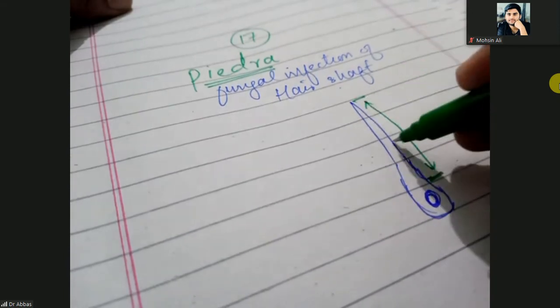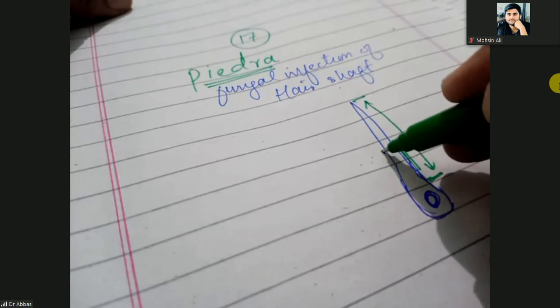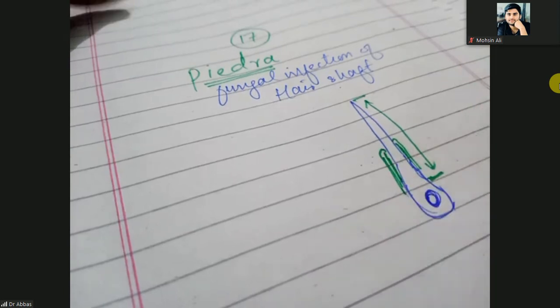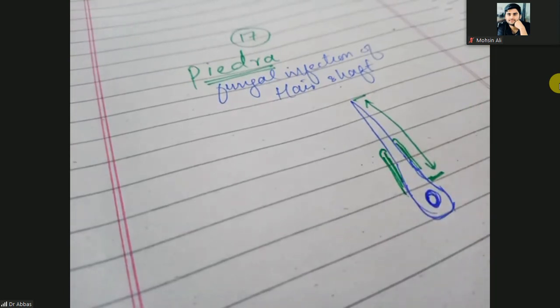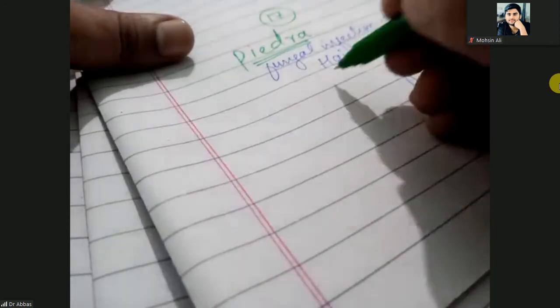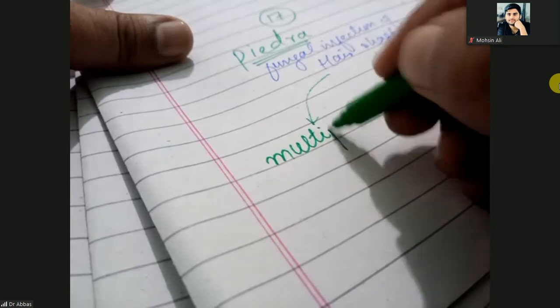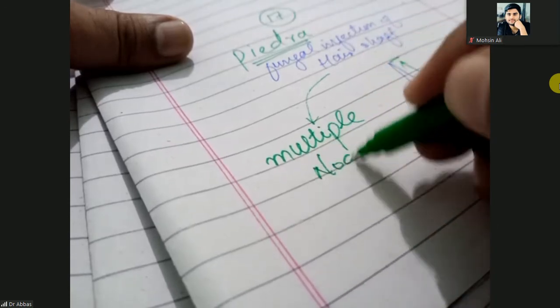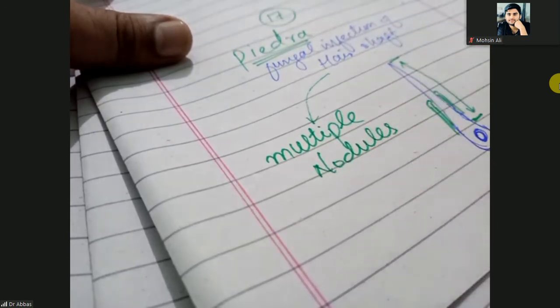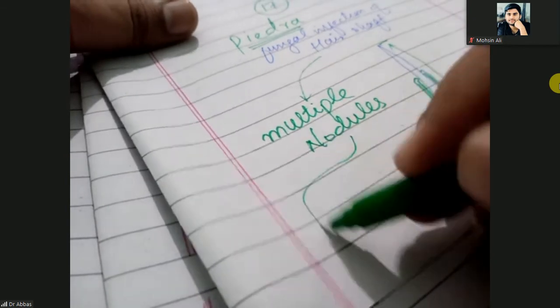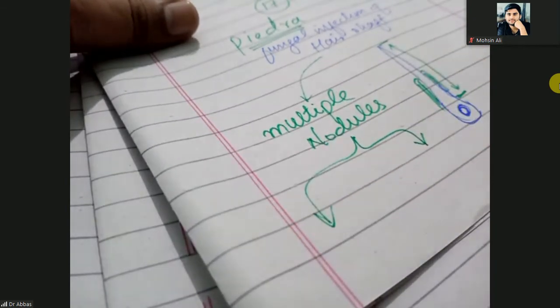This hair shaft has different colors due to the fungal infection. And on the hair shaft, there will be multiple nodules, and the color of these nodules will be different.